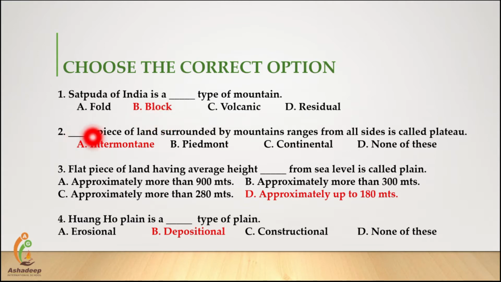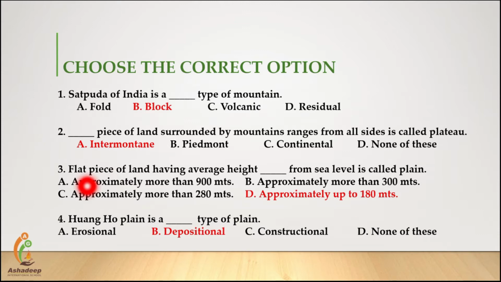Second, dash piece of land surrounded by mountain ranges from all sides is called plateau. Options A, intermontane, B, piedmont, C, continental, or D, none of this. Correct answer is option A, intermontane.